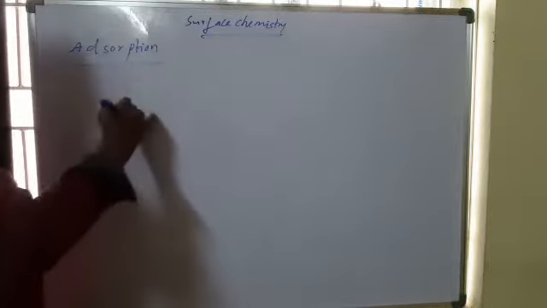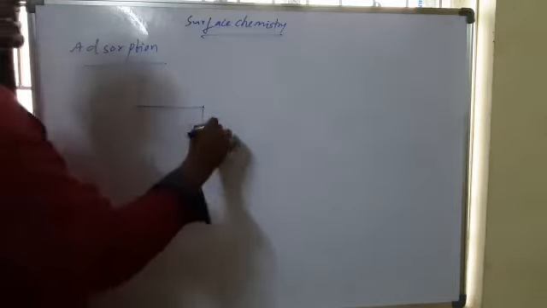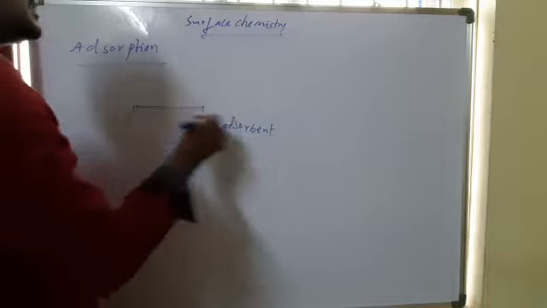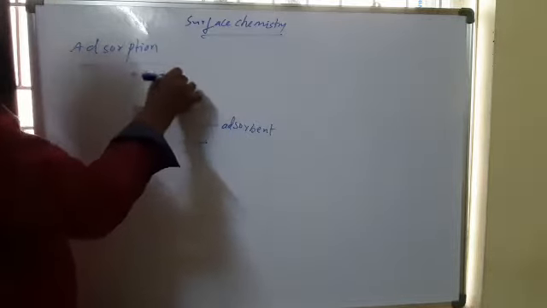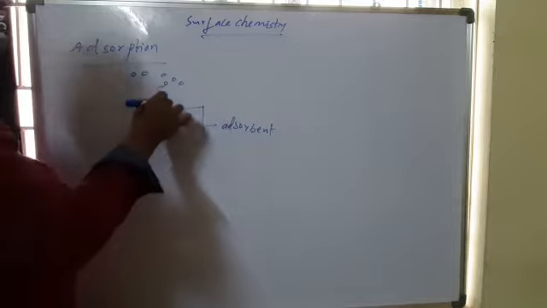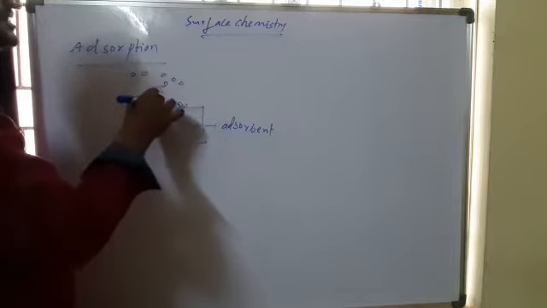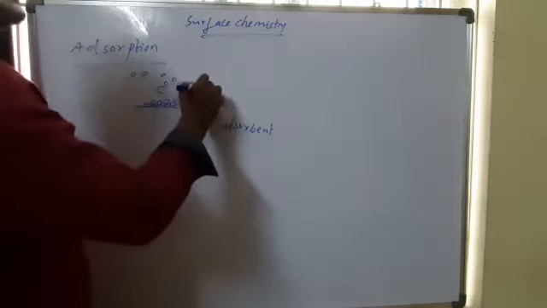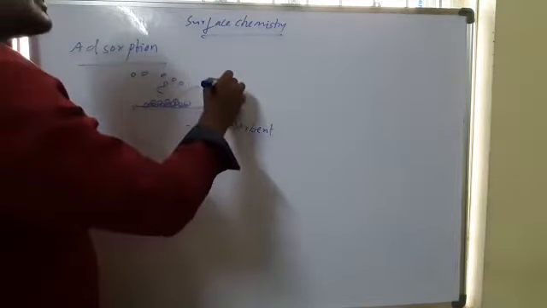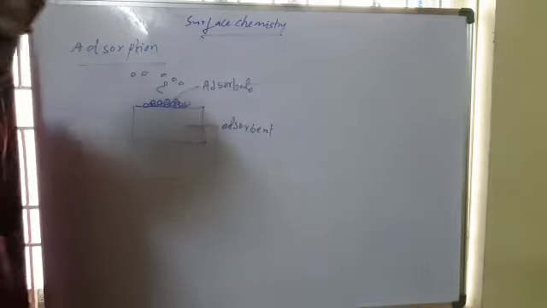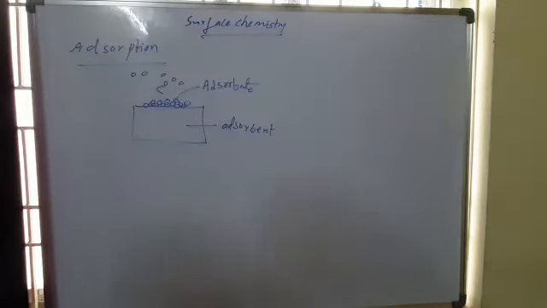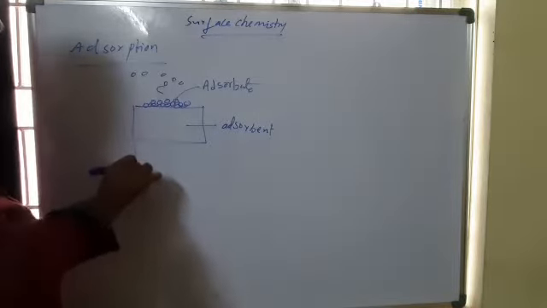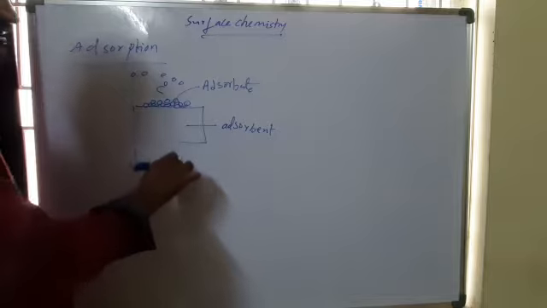During the adsorption, what happens? This is the adsorbent, and these are the adsorbate particles. Those adsorbate particles get adsorbed on the surface of the adsorbent. So these are the adsorbate particles. During the adsorption, what happened?